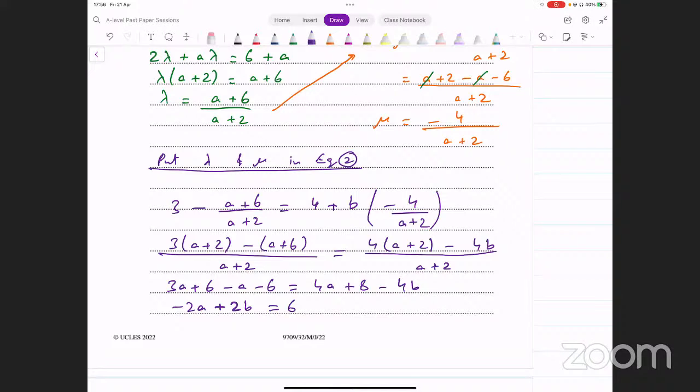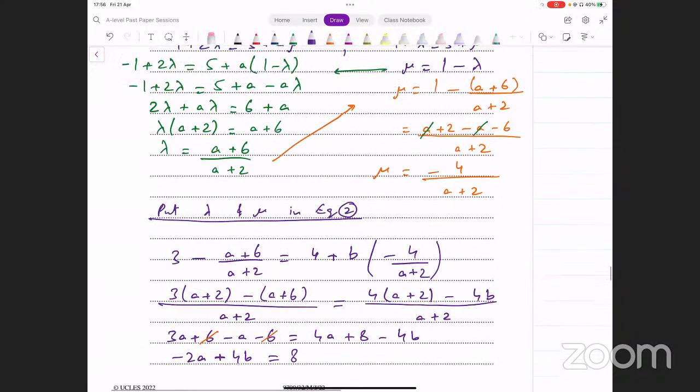That's 2a. 2a minus 4a. That's going to give us minus 2a. That's okay. Then on the left side, we have no b's. Right side पे आपके पास एक 4b आ रहा है, तो minus 4b आ रहा है, वो लेफ्ट पे आके क्या हो जाएगा, plus 4b हो जाएगा. ठीक है, constant जो है लेफ्ट साइड पे 6 and minus 6 they get cancelled. Right side पे we only have 8 left, so we get minus 2a plus 4b equals 8.